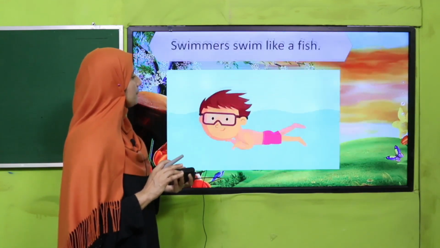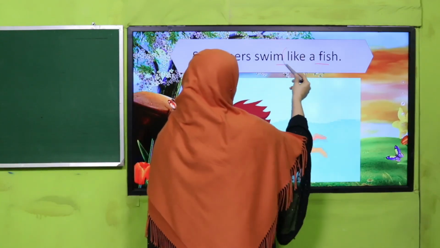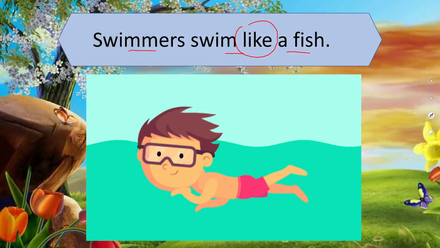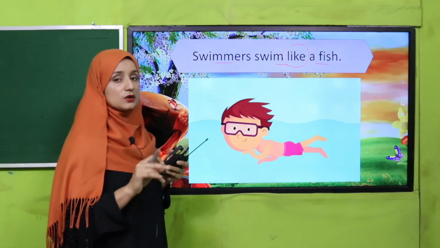Examples you can see. Swimmers swim like a fish. So how can we say swimmers are not a fish, my dear students? But we are comparing them due to swimming, because they swim quickly through the water. They remain in water and they swim quickly. That's why we are comparing swimmers with fish.